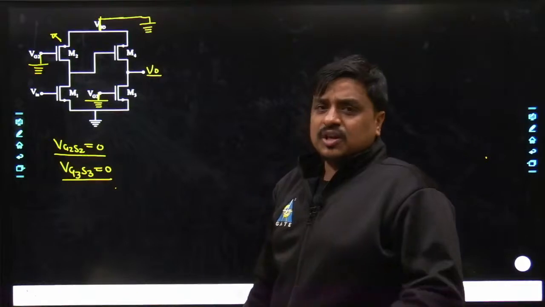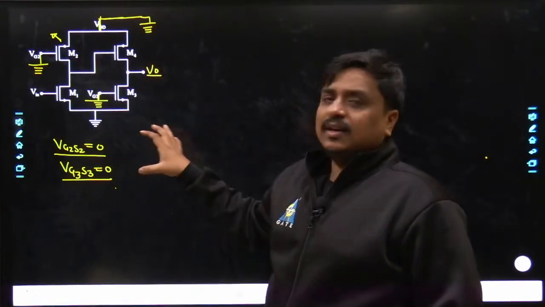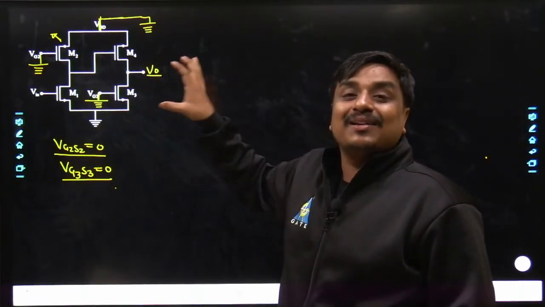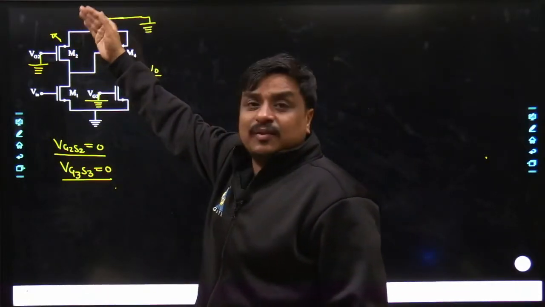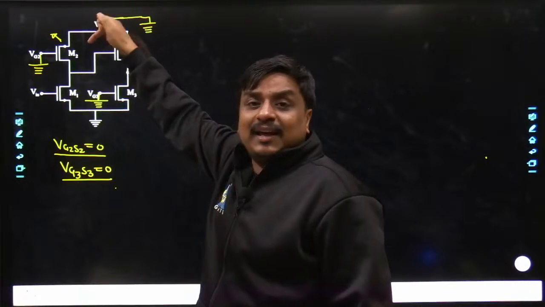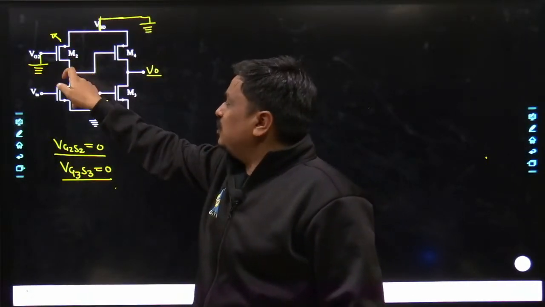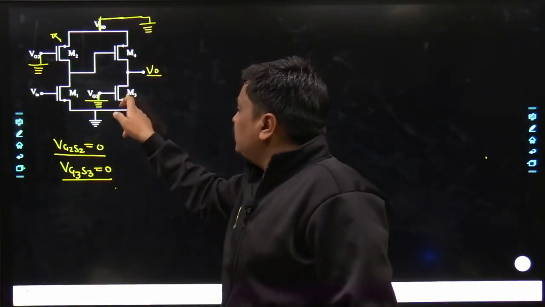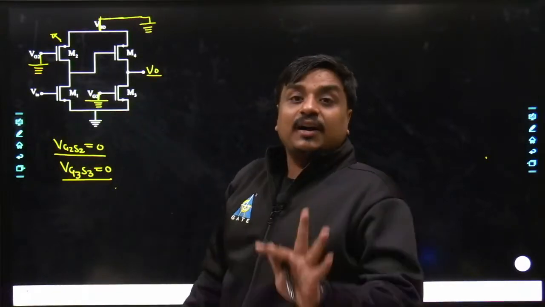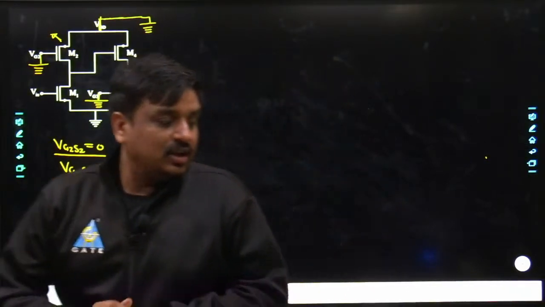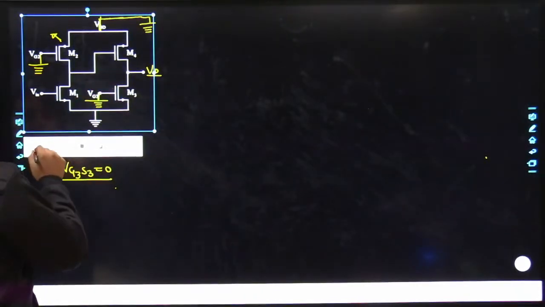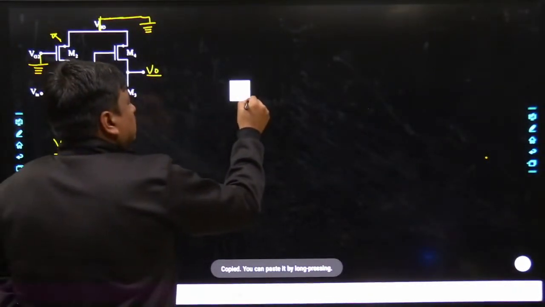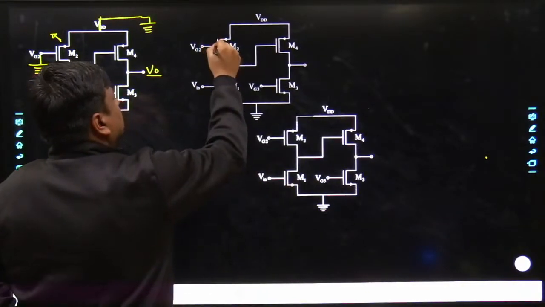That means in future, if I redraw this circuit, it would become an utterly simple circuit. How? It would just be replaced with the RD, and as it has been in the place of M2, I will write it as RD2, and similarly this would get replaced with RD3. Agreed with what I am saying? So let me do one thing, let me copy this out and bring it over here.